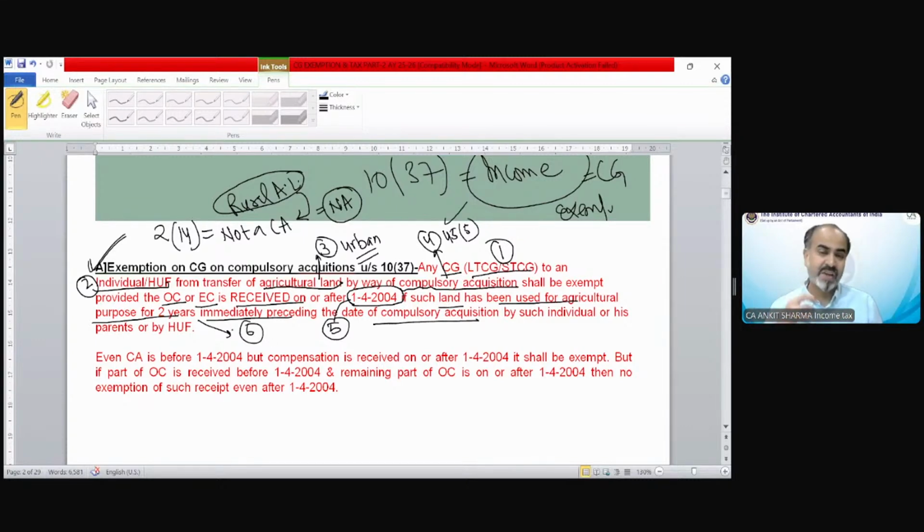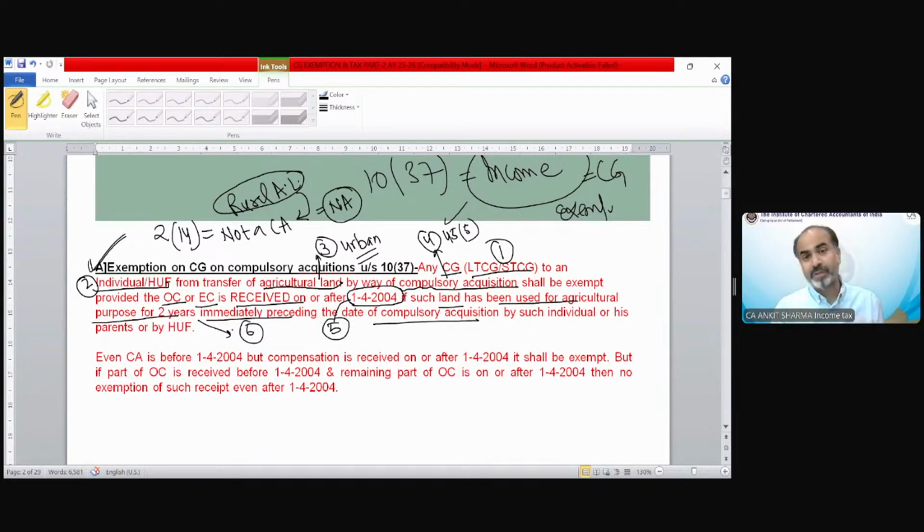Suppose the government acquired my agricultural land in an urban area on which I am running agricultural activity only from the last 1 year. Before that, it was not used for agricultural purpose. So we cannot claim this exemption.